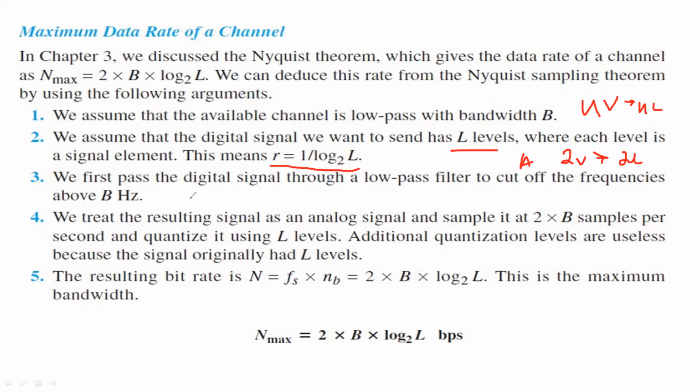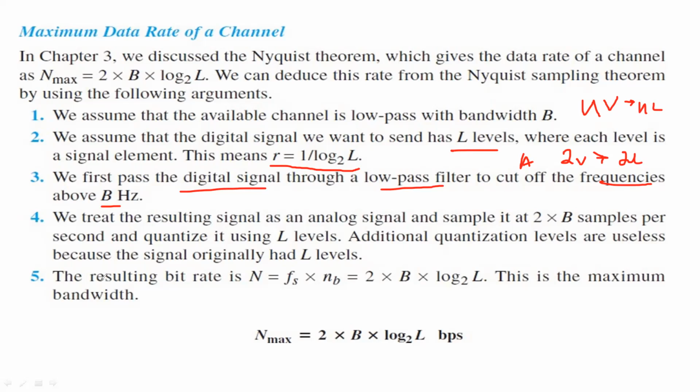We first pass the digital signals through a low pass filter in order to cut off the frequencies above B hertz. We treat the resulting signals as analog signals, sampled at 2 into B samples per second, and quantized using the L levels.